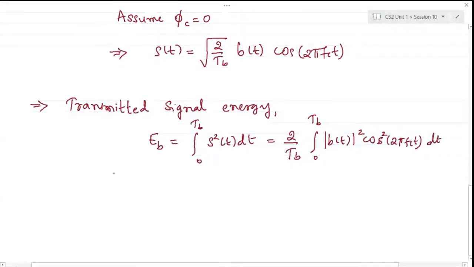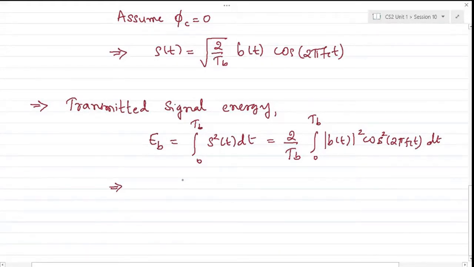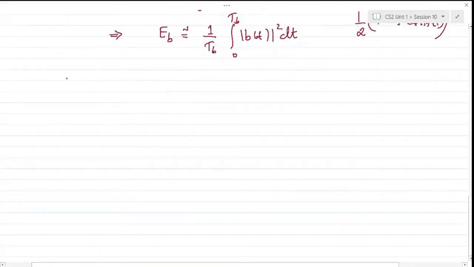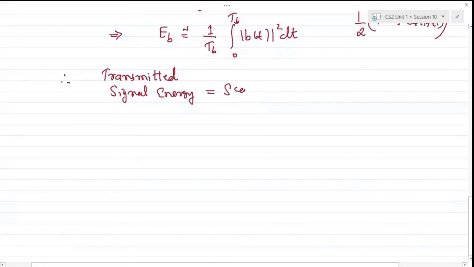Based on the previous discussion, cos squared can be decomposed as (1 plus cos 2 theta) by 2, and hence the half will cancel with this 2, and this can be approximated to simply the integral from 0 to Tb of b squared of t dt. So what I mean to conclude is that the transmitted signal energy is just a scaled energy per bit, where the integral from 0 to Tb of b of t whole squared dt represents the energy in each bit.